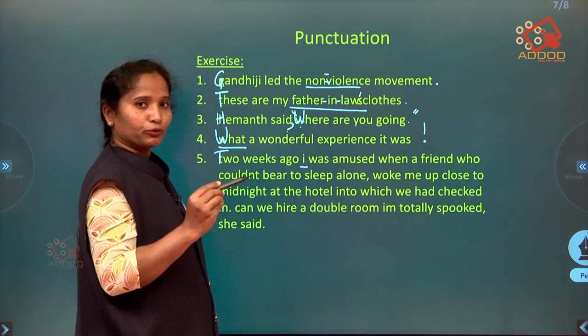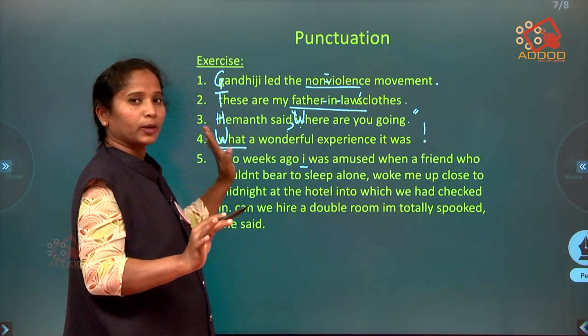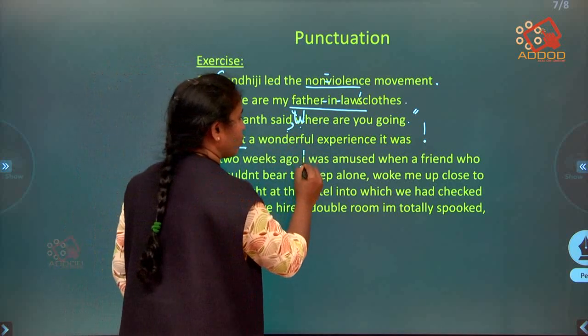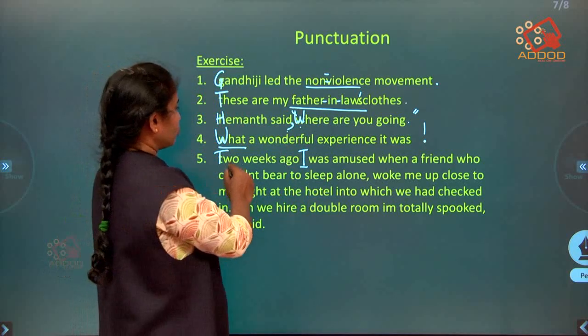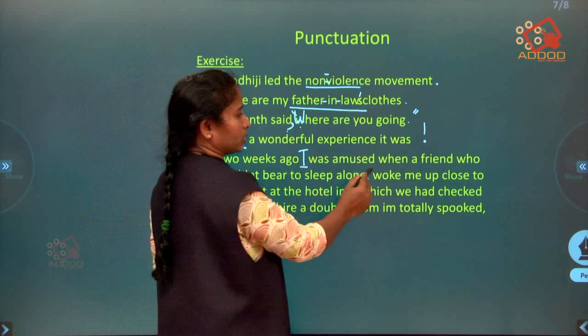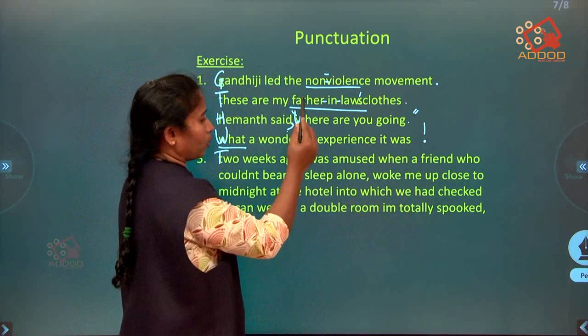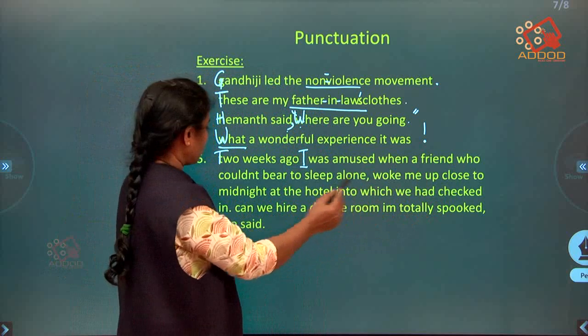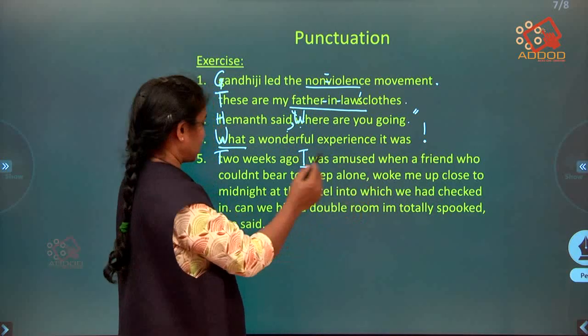So whenever you find I, the pronoun in the middle of the sentence, you have to capitalize. So I is always capital in the middle of the sentence. 2 weeks ago, I was amused when a friend who couldn't bear to sleep alone woke me up close to midnight at the hotel into which we had checked in.